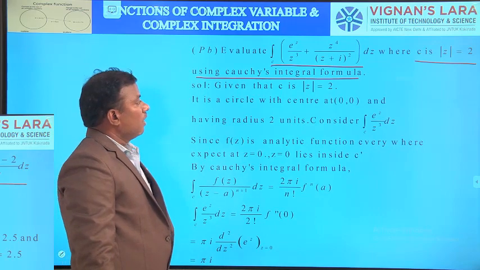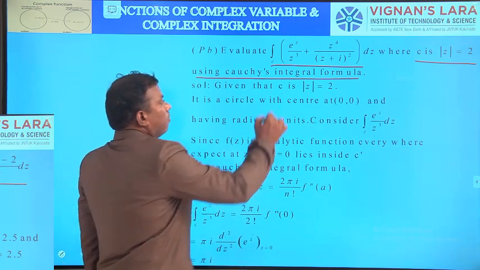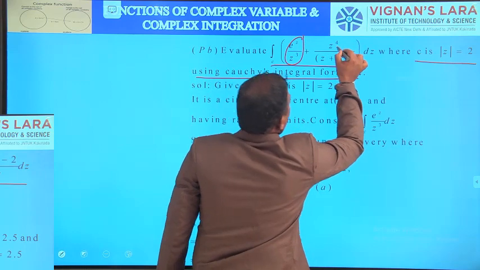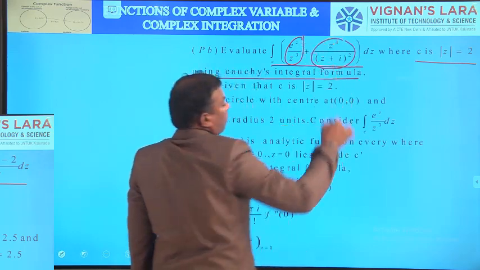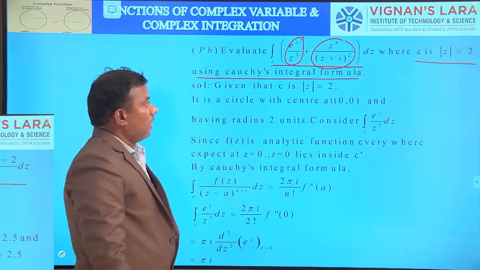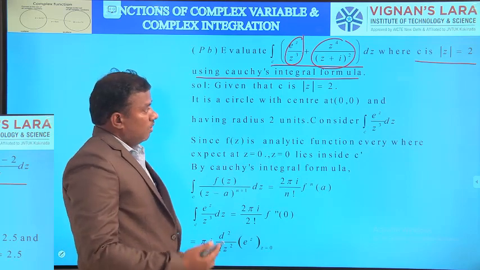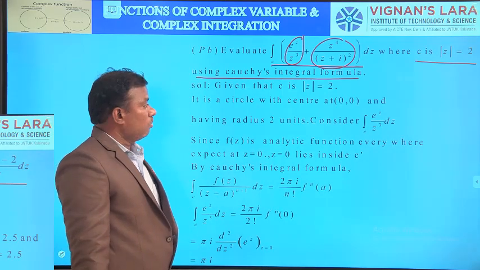One is the integral over C of e power z by z cube. The second integral is over C of f of z by z minus a whole square dz. So separate them: the integral along the curve C of f of z by z minus a dz.